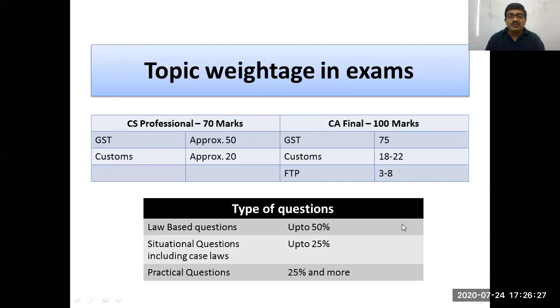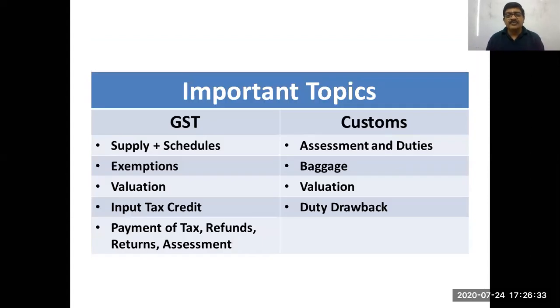Which are the areas from where questions can come, I'm going to tell you now. Important topics, you can take a note of this. Under GST, and the same in customs, if you cover these important topics, your burden is substantially reduced. Passing the exam is peanuts. The question is scoring: can you score 70 plus marks in the paper? That makes a difference. My purpose of being here and your purpose of being here will be served only if you are planning for 70 plus. If you're planning only to pass, you can pass by covering these topics.